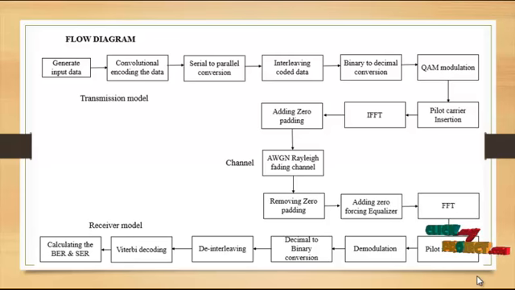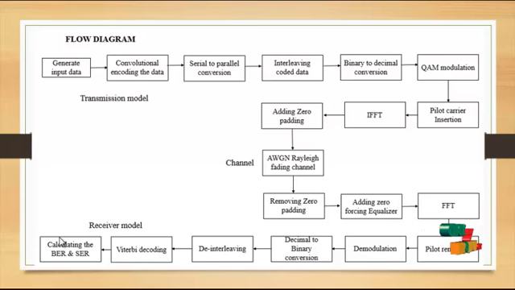The pilot removal removes the pilot values from the process. And then here we use the demodulation. The QAM demodulation technique, qamdemod, is an inbuilt function for this process, and then it is converted from decimal to binary. Then only the de-interleaving of data is performed. All the values are converted again to binary values, and then de-interleaving is applied, and then Viterbi decoding. In the encoding process we use the convolutional encoding, and in the decoding process we use the Viterbi decoding.